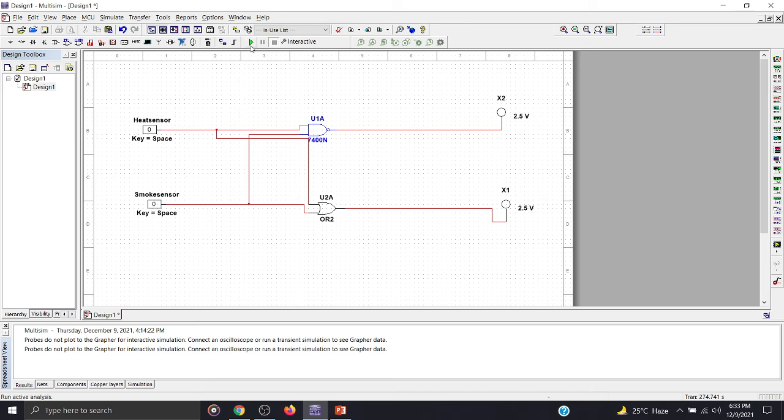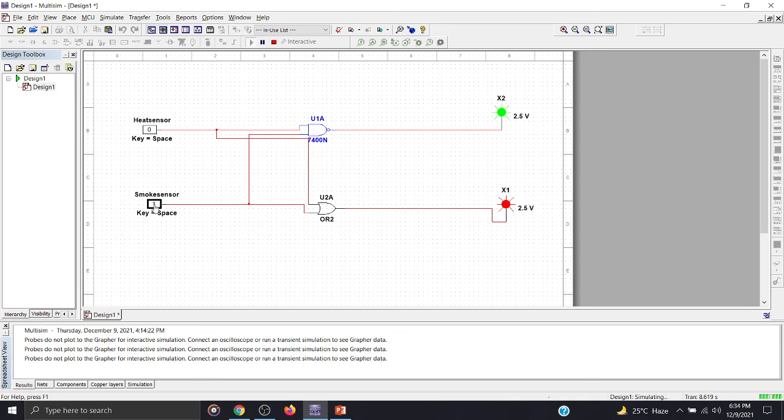Now play. We can see when heat sensor is 0 and smoke sensor is 0, X2 is on, X1 is off. So when heat sensor is 0 but smoke sensor is 1, we can see the output both are 1.